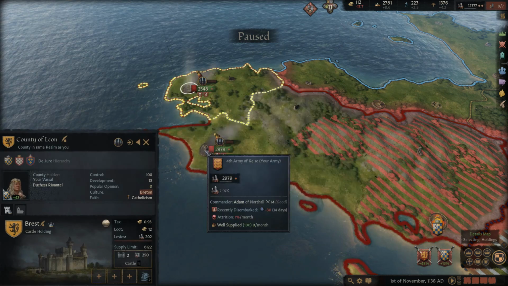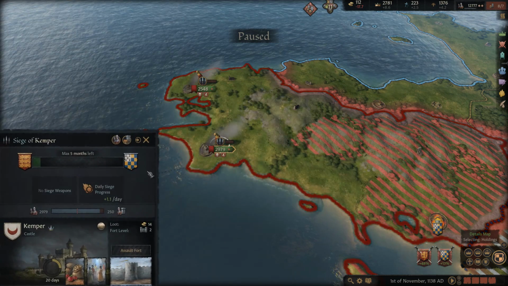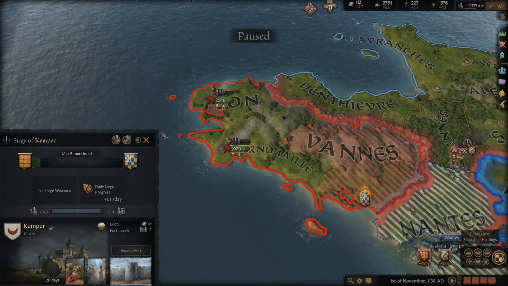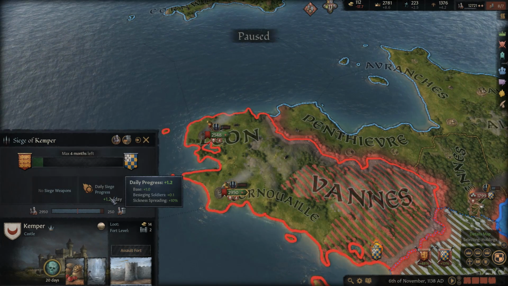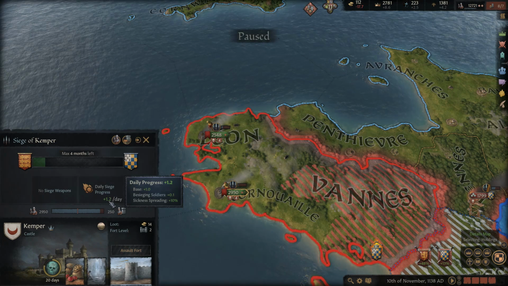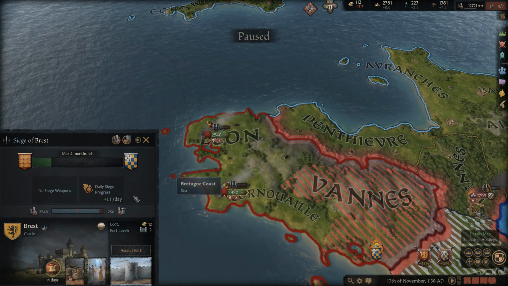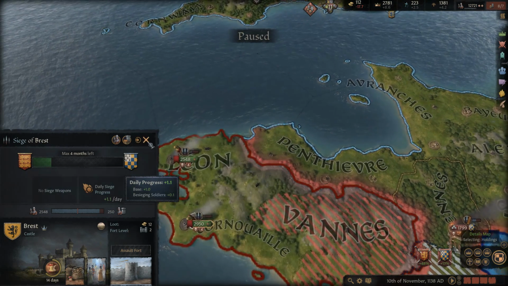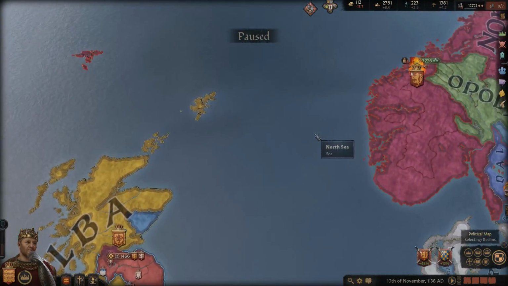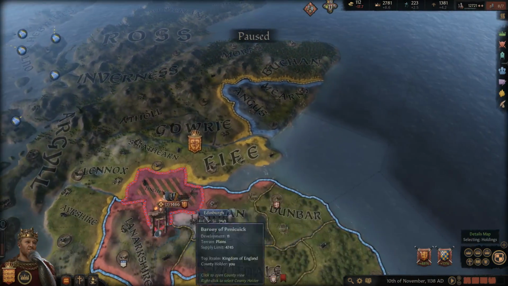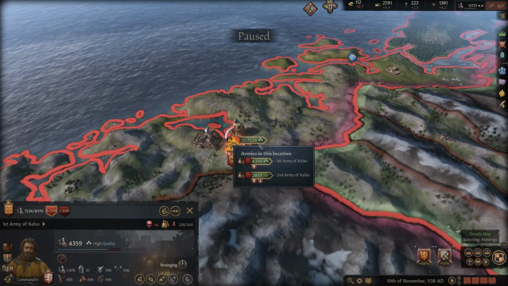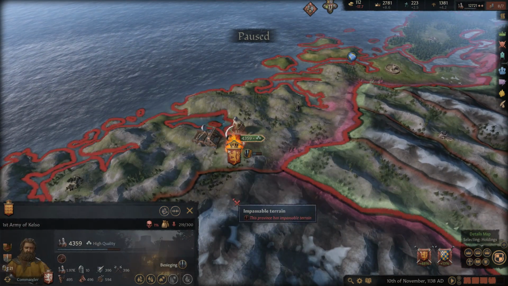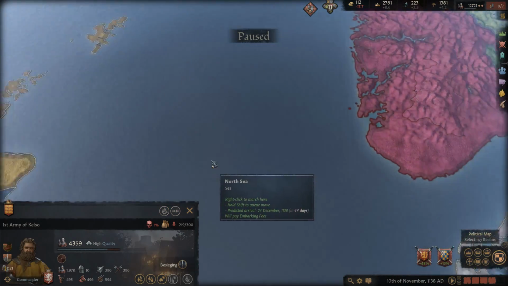She must have really built her forts up. Or we just suck at taking forts, apparently. Yeah, they're not even that high of a level. All right, I'm a little bit surprised it's going to take that long. Do we do less damage from recently? No, it's not the case. Okay, I'm not entirely sure. All right, so we're just waiting for... Oh, and he came back over here. All right, well, we're over here trying to take his capital. So let's go ahead and send this guy back over to here.